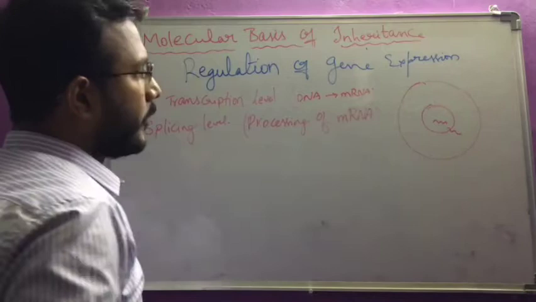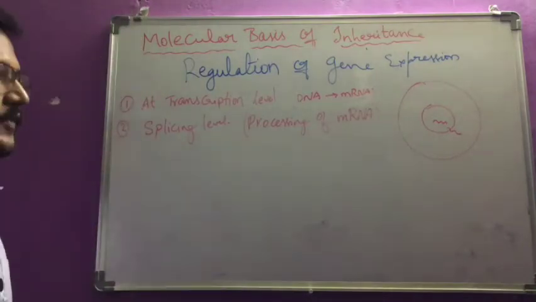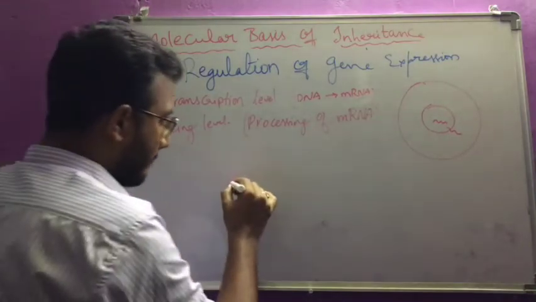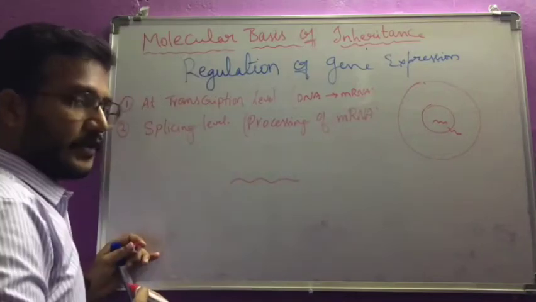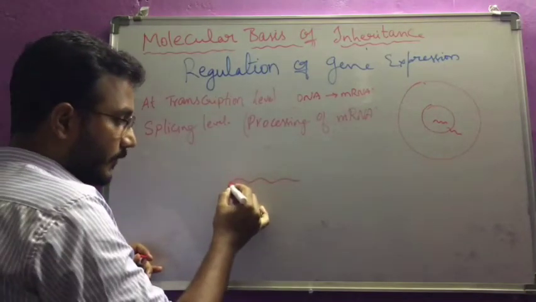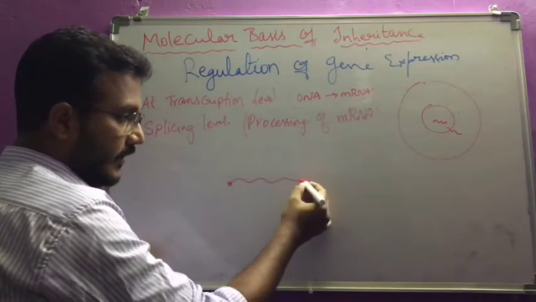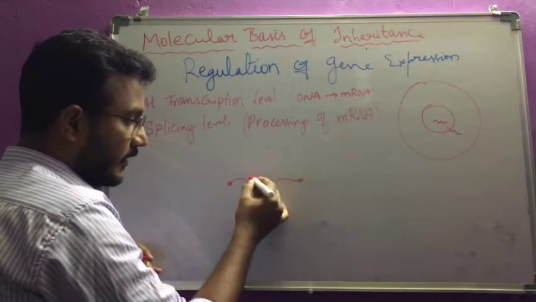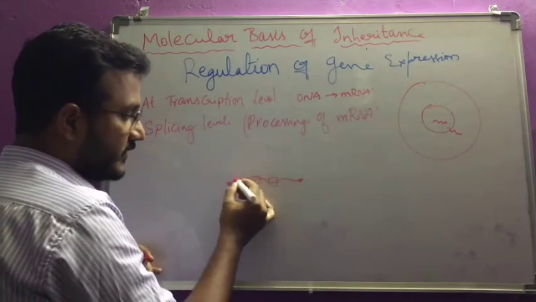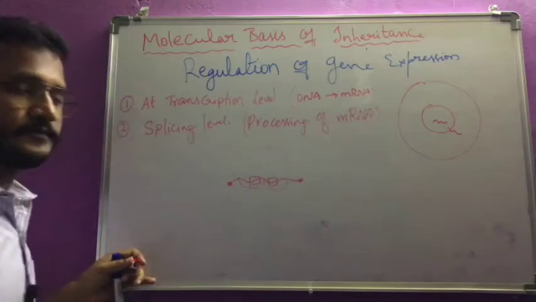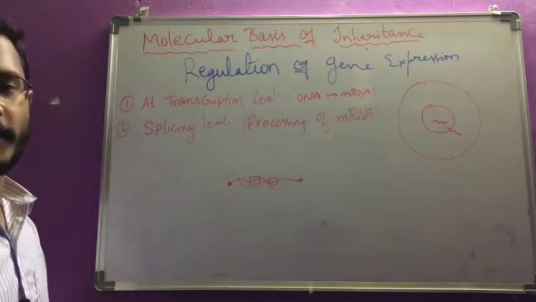This is the immature mRNA. Here the capping has to be done, here the tailing has to be done, and the introns have to be removed and the exons connected. So this is the processing of mRNA.